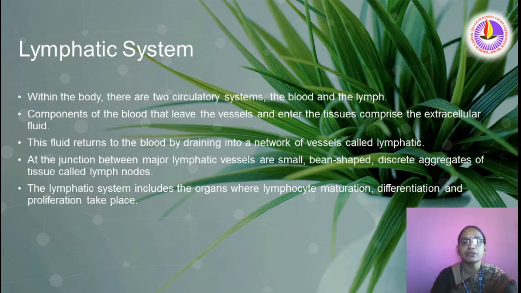At the junction between major lymphatic vessels are small bean-shaped discrete aggregates of tissue called lymph nodes. The lymphatic system includes the organs where lymphocyte maturation, differentiation and proliferation take place.